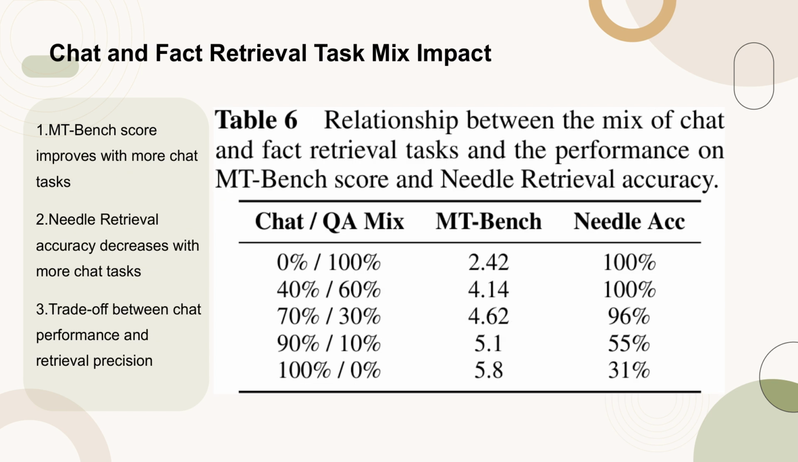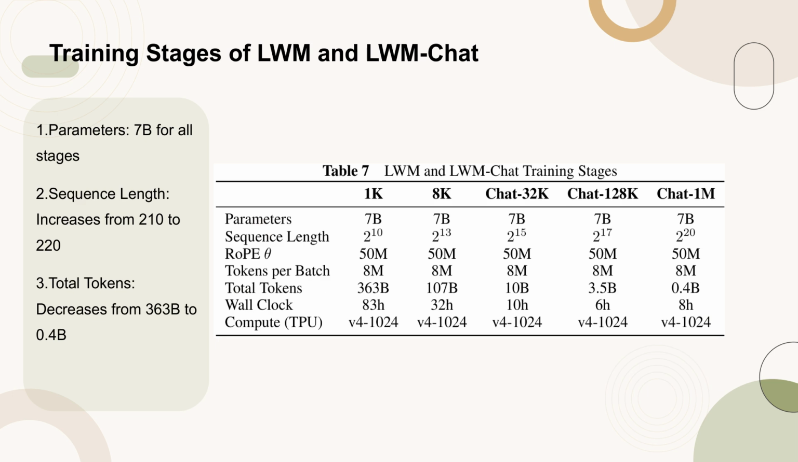Table 6 illustrates the relationship between the mix of chat and fact retrieval tasks and their impact on MT-Bench score and needle retrieval accuracy. As the proportion of chat tasks increases, the MT-Bench score improves, indicating better chat performance. However, this comes at the cost of a decrease in needle retrieval accuracy, suggesting a trade-off where enhancing chat interaction capabilities may reduce the system's ability to accurately retrieve specific information. This trade-off is evident across different models and task mixes, highlighting the balance required between conversational ability and information retrieval precision.